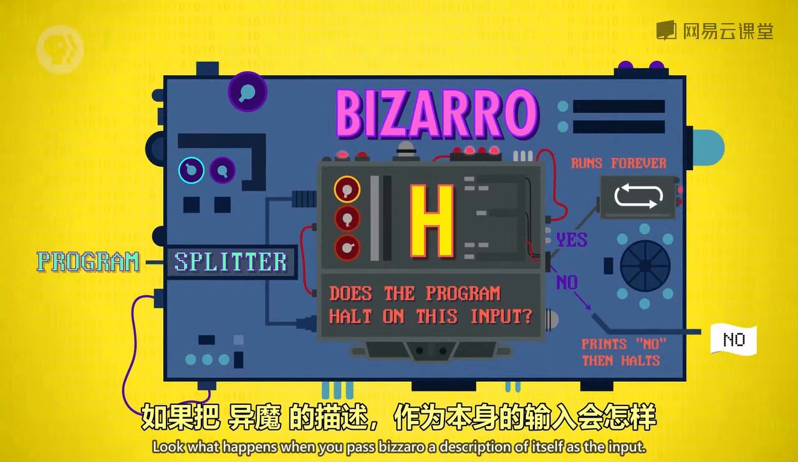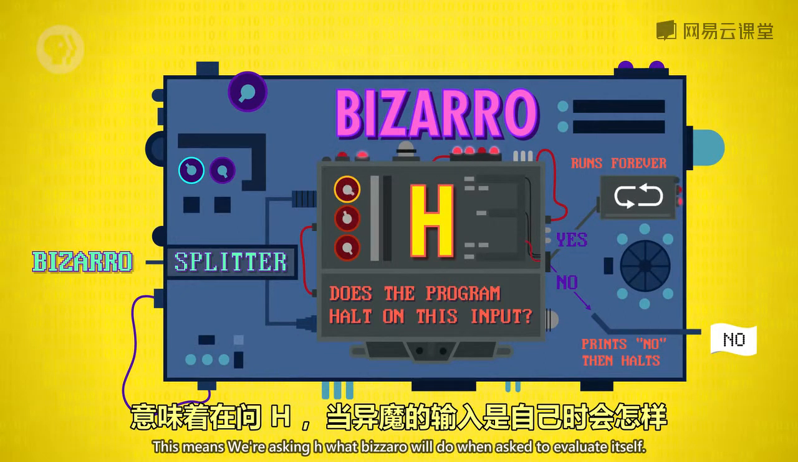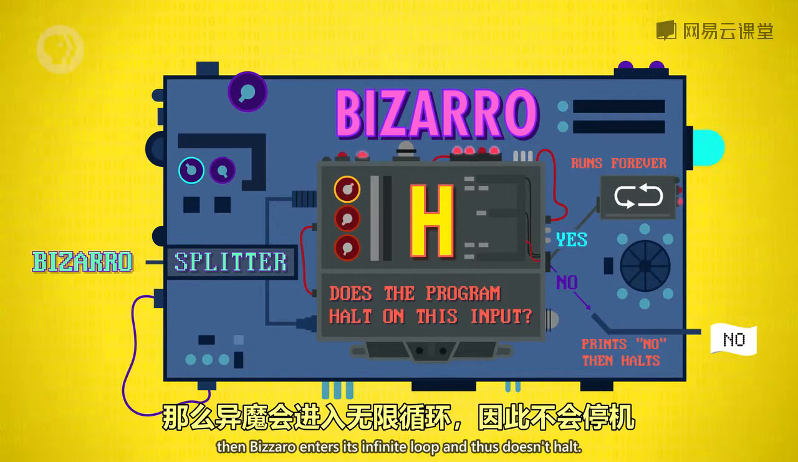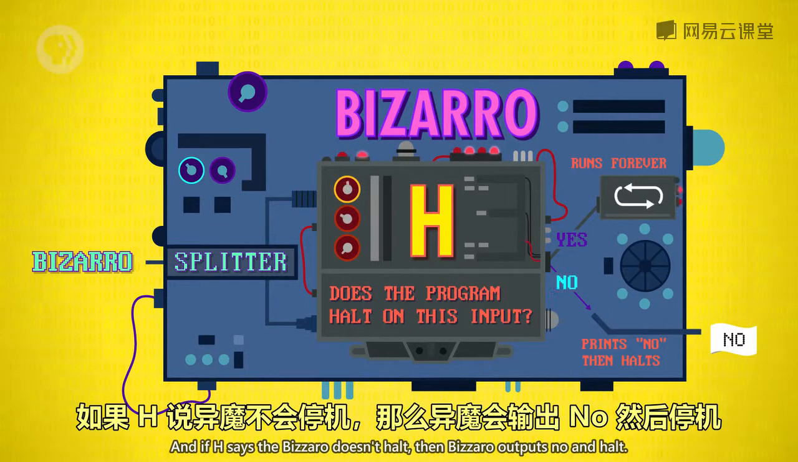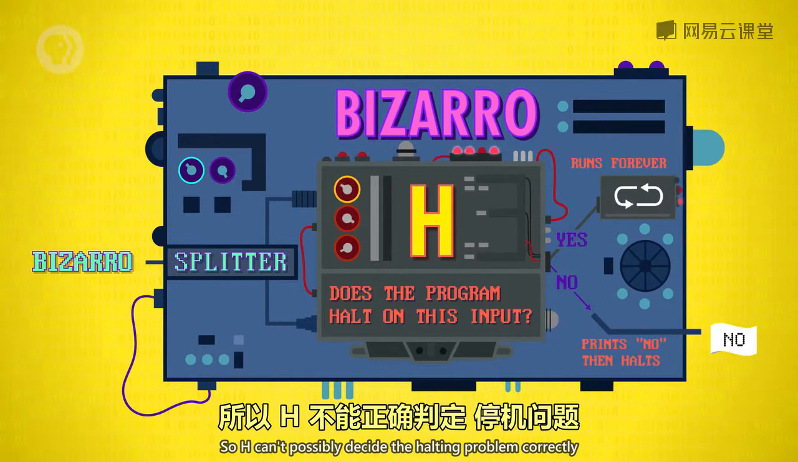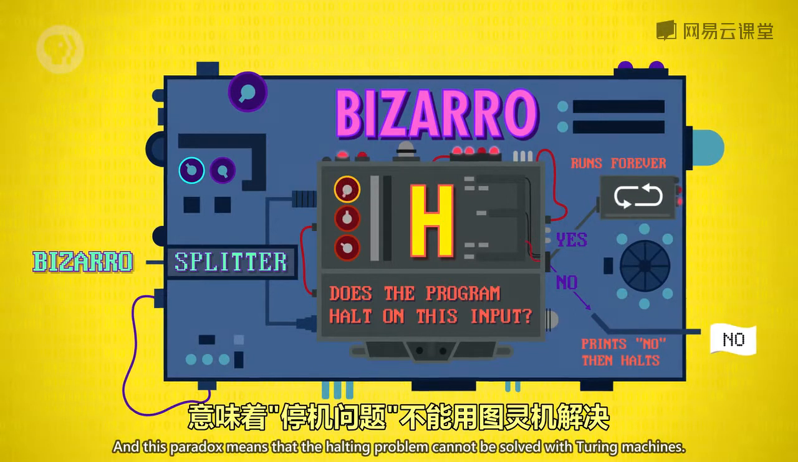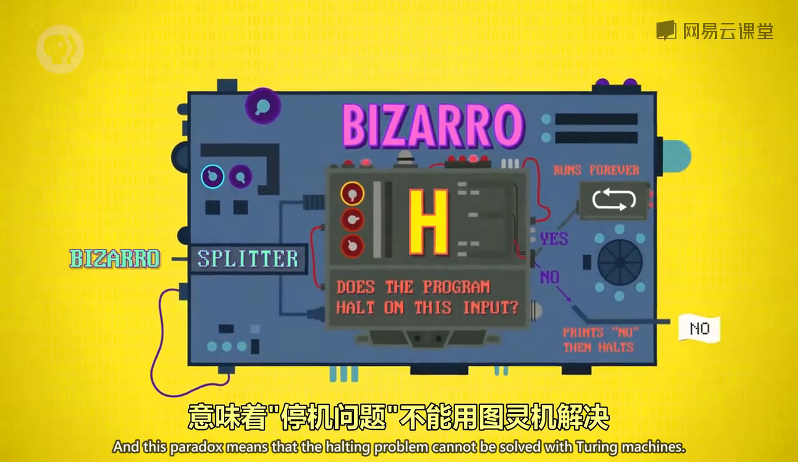Look what happens when you pass Bizarro a description of itself as the input. This means we're asking H what Bizarro will do when asked to evaluate itself. But if H says Bizarro halts, then Bizarro enters its infinite loop and thus doesn't halt. And if H says Bizarro doesn't halt, then Bizarro outputs a no and halts. So H can't possibly decide the halting problem correctly, because there is no answer. It's a paradox. And this paradox means that the halting problem cannot be solved with Turing machines.